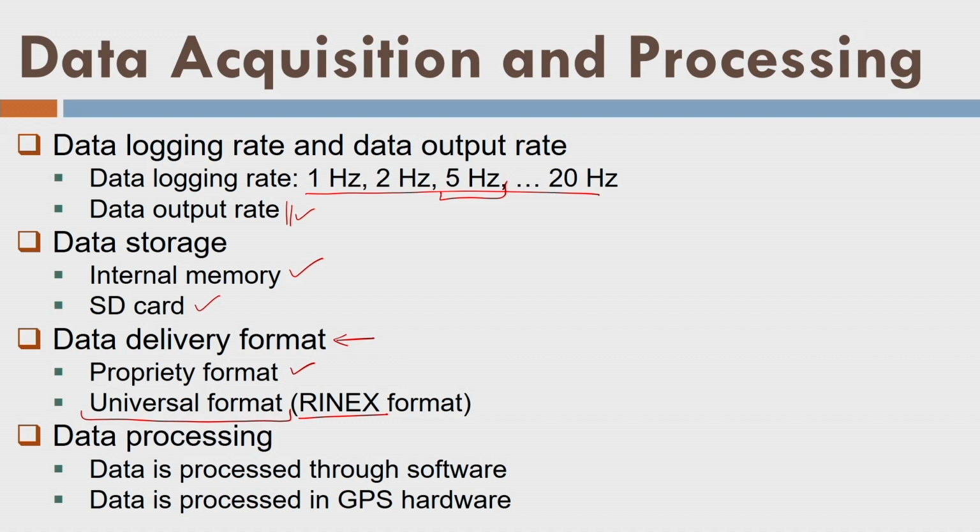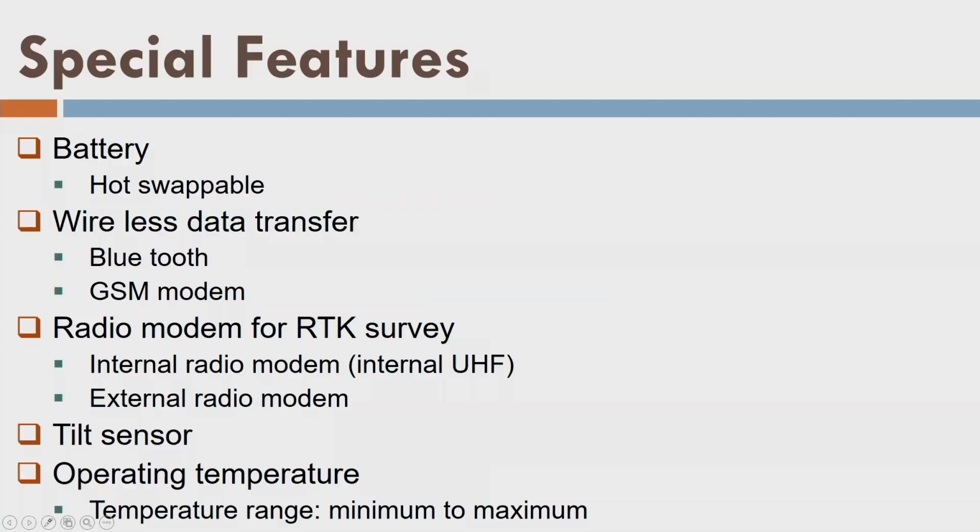Well, data processing: that data can be processed through software, that means in the post-processing manner, or it can be processed in the hardware also. These facilities are also available. That means whatever data you are collecting is directly processed immediately there in the hardware of the GPS receiver itself, and once you take the data out, it is delivered to you in the direct answer form. So there are some special features.